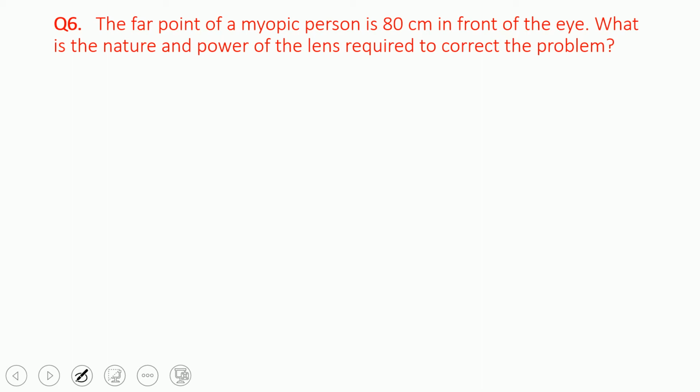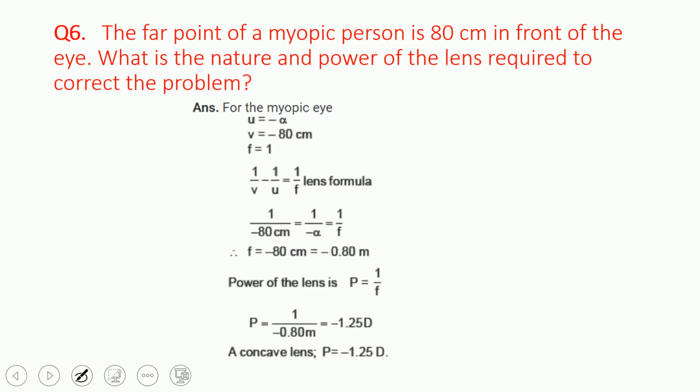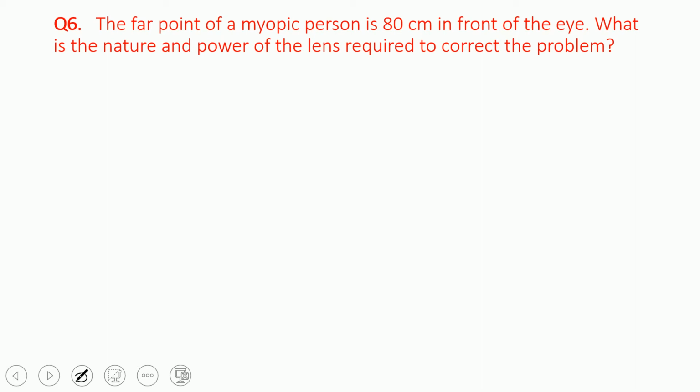Now you know that it is a concave lens for a myopic person. Here we know the far point is 80 centimeter in front of the eye. Now what is the nature and power of the lens required to correct the problem? Understand? Nature and power we have to find.